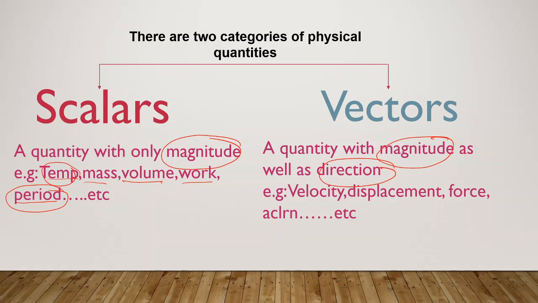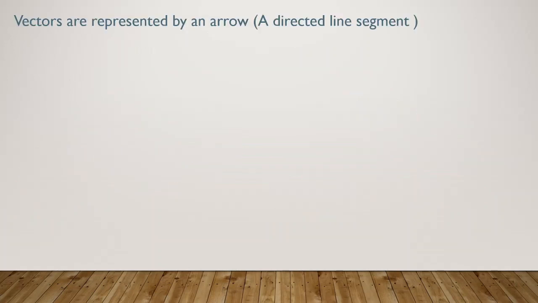It goes in which direction? There is a value and a direction. Two things are there for vectors. Examples of vectors, which you have studied in the first year or in high school physics, are velocity, displacement, force, acceleration, even torque. Now you have come to know what a vector is. In this whole chapter, we are restricted to vectors only, so we are going to study only vector topics. So let's move on to how vectors look.